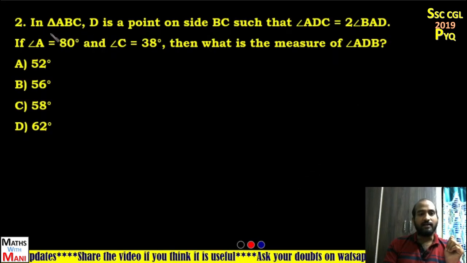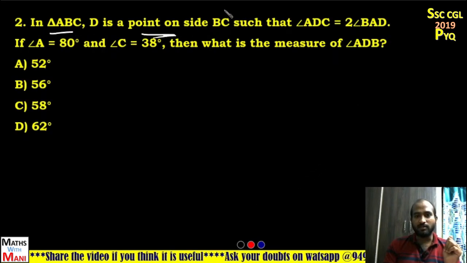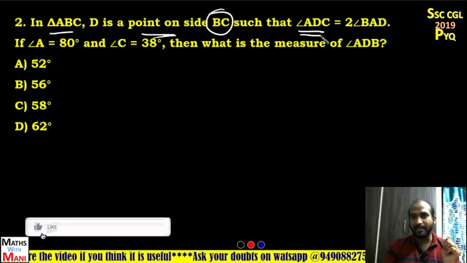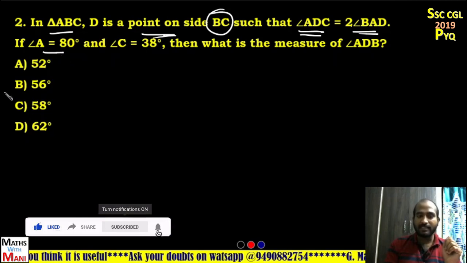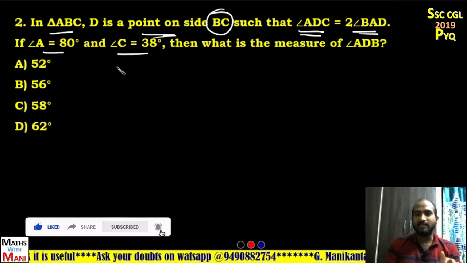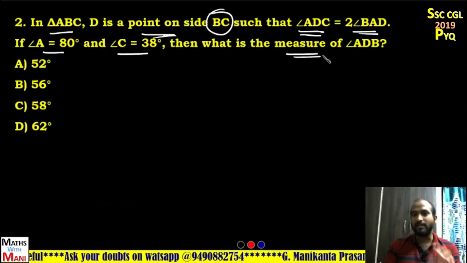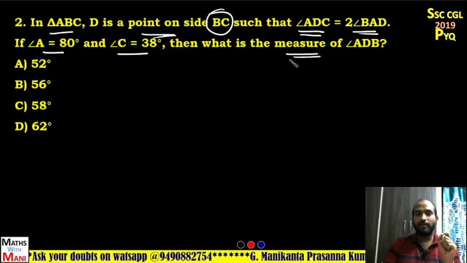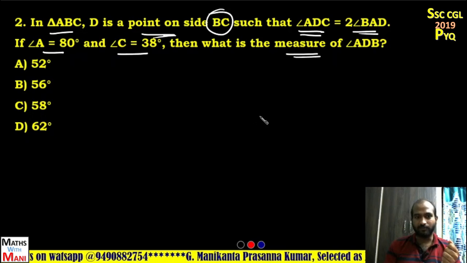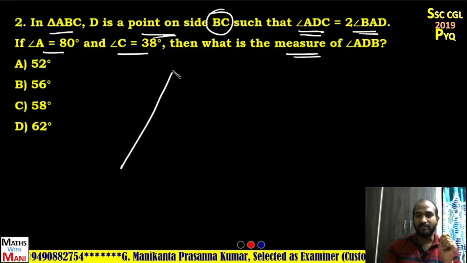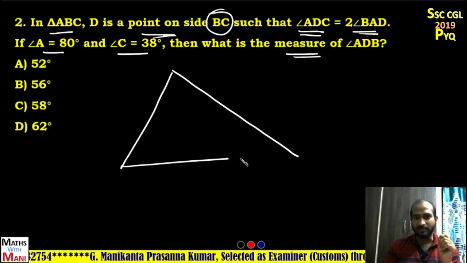See this. In triangle ABC, D is a point on the side BC such that angle ADC is equal to 2 times of angle BAD. And if angle A is 80 degrees and angle C is 38 degrees, then what is the measure of angle ADB? Whenever in geometry the diagram is not given, you have to draw the diagram based on the given values. So first, a triangle ABC.